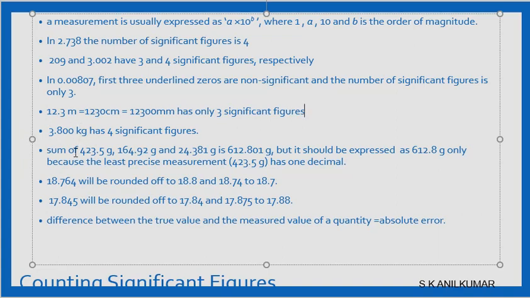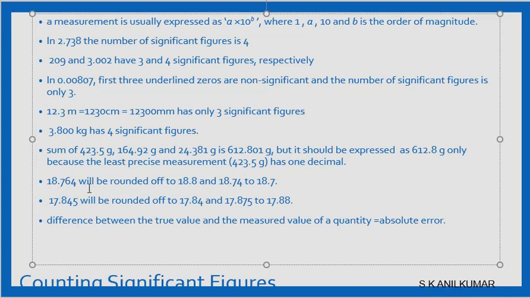When we add, suppose it is 423.5 and then 0.92 and 0.381, though the decimals are 1 decimal, 2 decimal, 3 decimal, because this is the least precise, with only a single decimal place, we will express the answer with a single decimal. The answer after addition we will write with only a single digit after the decimal.